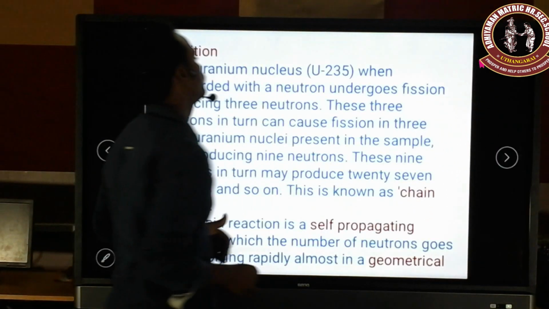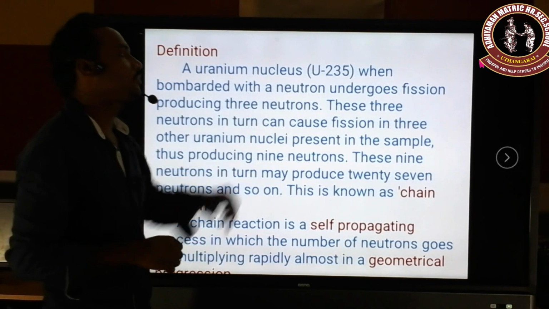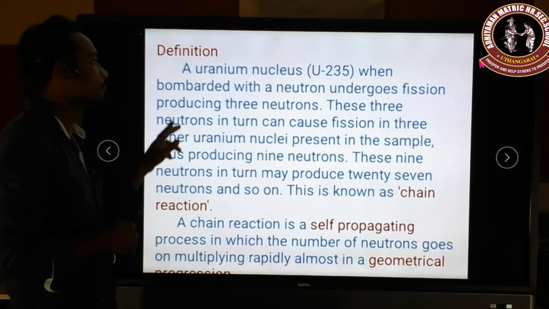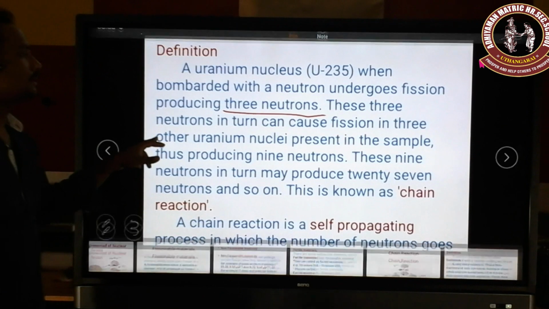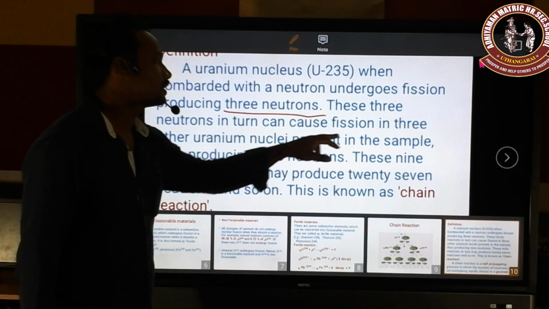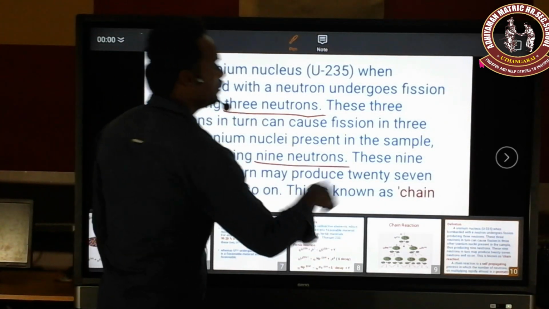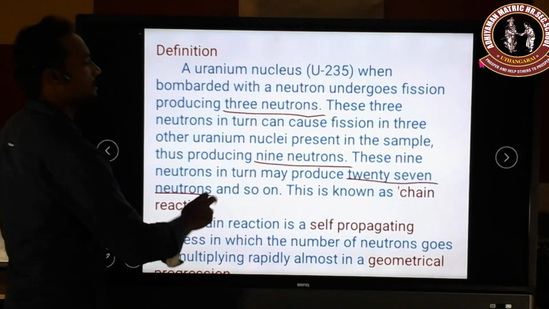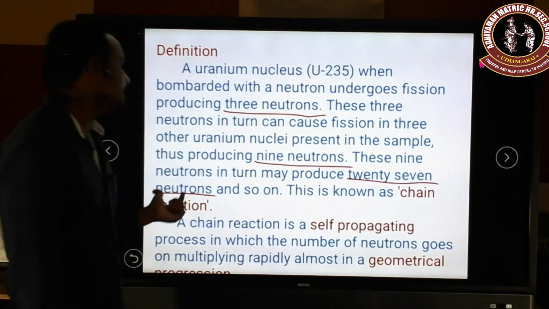That is simply given here as the definition. The uranium nucleus, that is uranium-235, when bombarded with a neutron, undergoes fission producing 3 neutrons. These 3 neutrons in turn cause fission in 3 other uranium nuclei present in the sample, thus producing 9 neutrons. These 9 neutrons further produce 27 neutrons, and the reactions keep on going. This is known as a chain reaction.